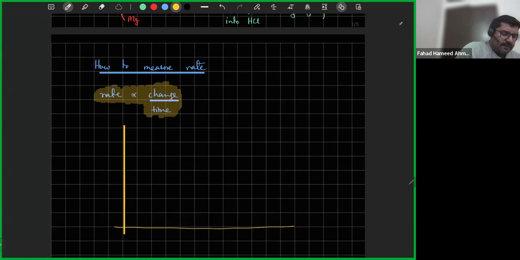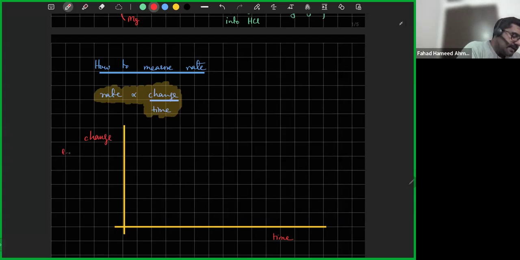On one side of the graph, you write the rate that you're trying to measure, and on the other side you'll be measuring time. So for example, not rate, sorry, let me correct this. Here you write change, whatever you measure, and on the other side you write time.